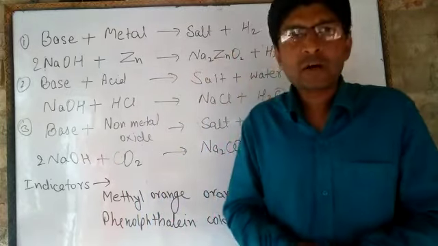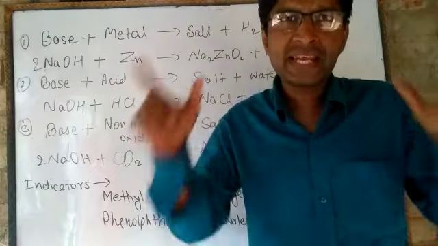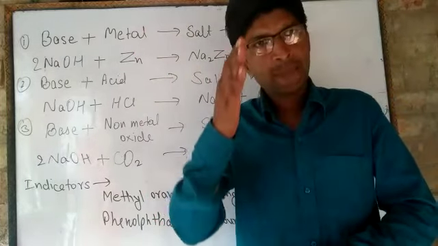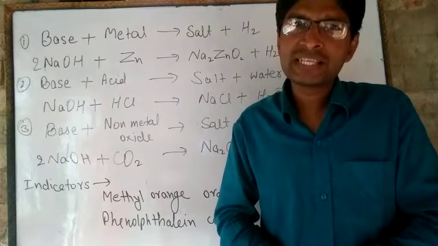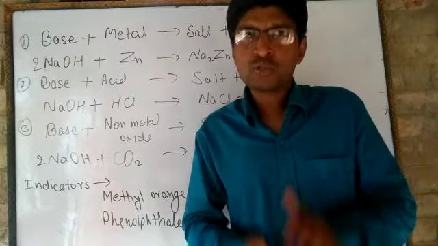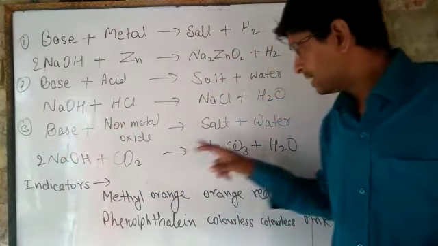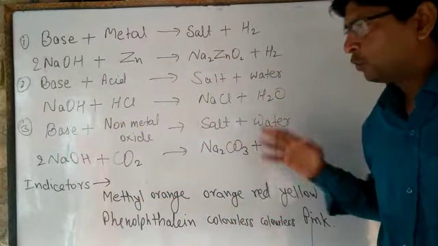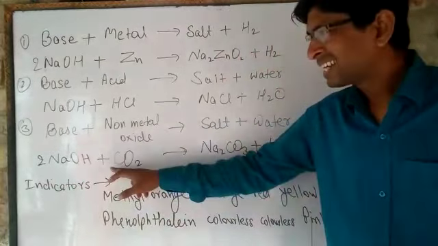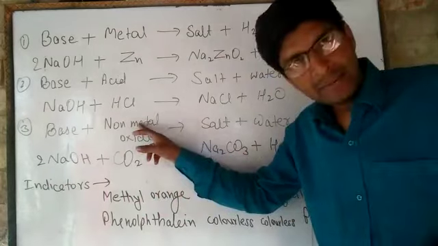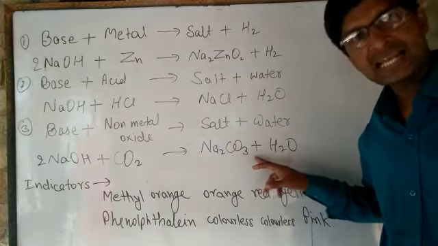Third chemical property of bases: about non-metallic oxides. As you know, non-metal oxides are acidic in nature. So when a base reacts with a non-metallic oxide, it also produces salt and water. Base plus non-metal oxide gives salt plus water. For example, sodium hydroxide, a base, reacts with carbon dioxide, a non-metal oxide, and produces Na2CO3, a salt, and water.